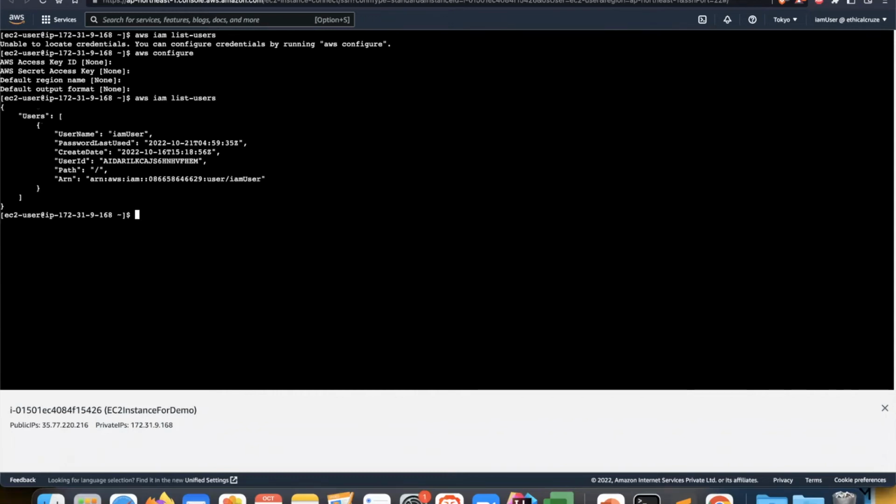This time you can see I'm able to access this particular command. I am able to see all the users because we have assigned the role to this EC2 Connect instance, and that gives us the temporary credentials basically through which we are able to access this. Okay, now this particular role which we have assigned has particular permissions also. Okay, let's see what permission we have provided.